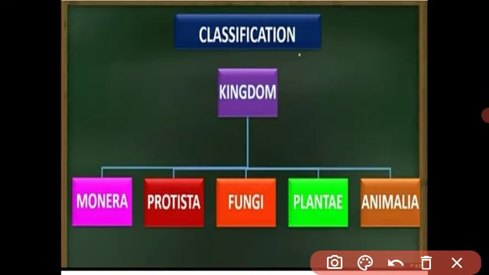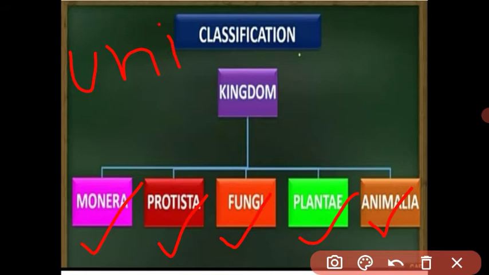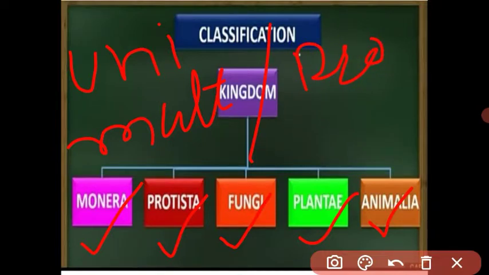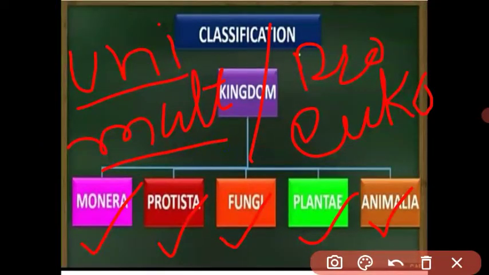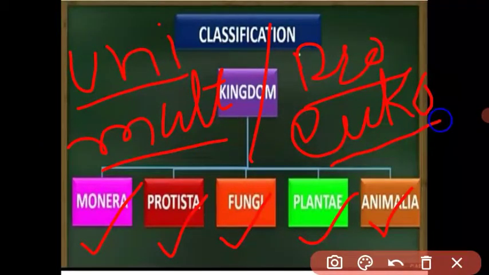Robert Whittaker divided the world into five kingdoms: Kingdom Monera, Kingdom Protista, Kingdom Fungi, Kingdom Plantae, and Kingdom Animalia, on the basis of cell structure. That means whether the organism is unicellular or multicellular. Next characteristic: whether the organism is prokaryotic or eukaryotic. In the last video I explained what is meant by unicellular, multicellular, prokaryotic, and eukaryotic.